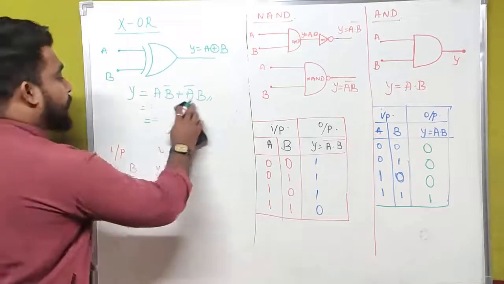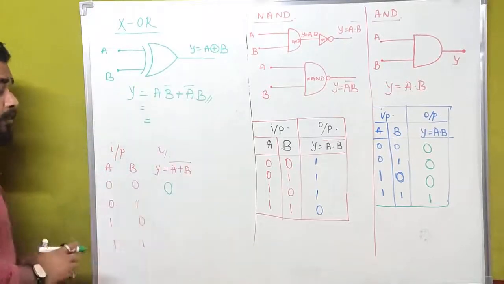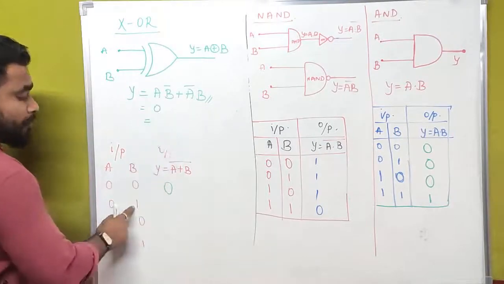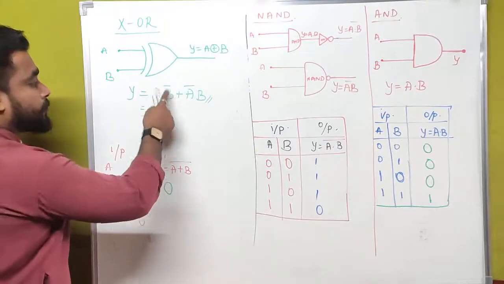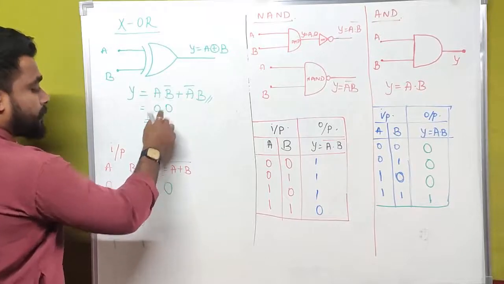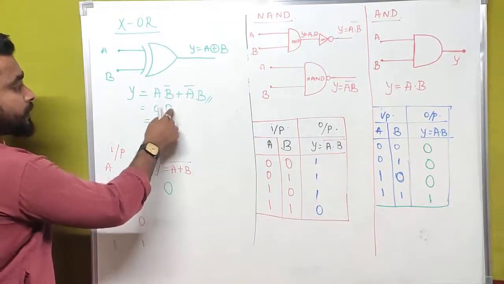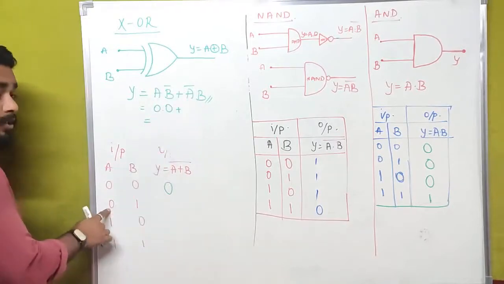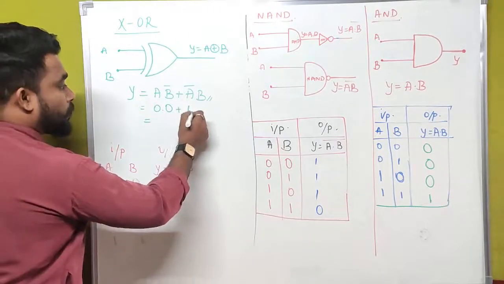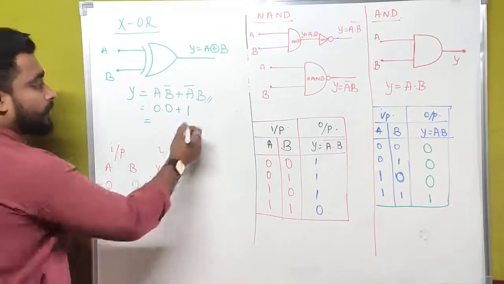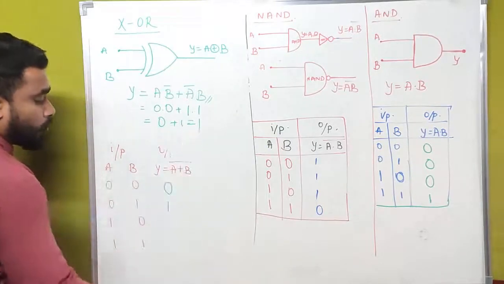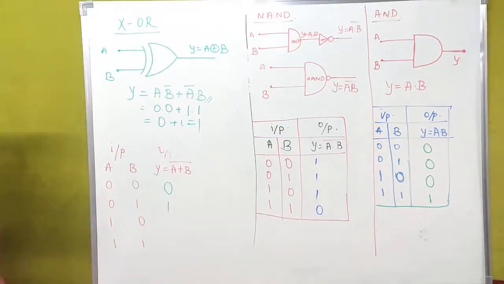And if we apply the same procedure for all the conditions, 0 plus 1: this is 0, 1 bar. 1 bar is nothing but 0. B is 1 here. Plus here what we have is A bar. A is 0, and 0 bar is equal to 1. And B is 1. Here we have 0 plus 1 is equal to 1. Then the output is 1 in case of an XOR gate.